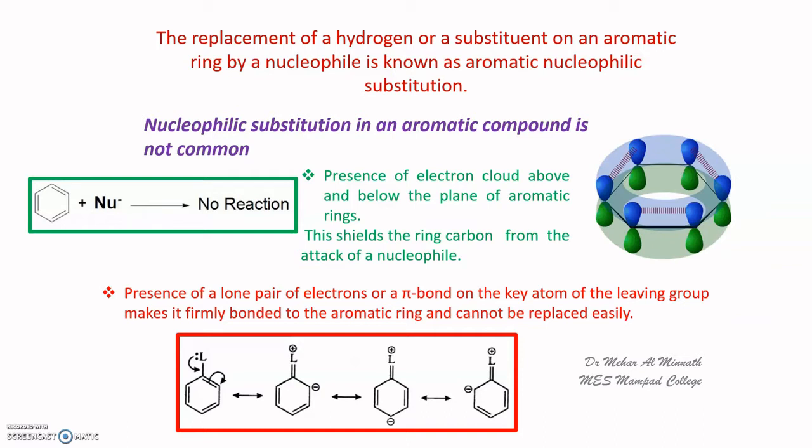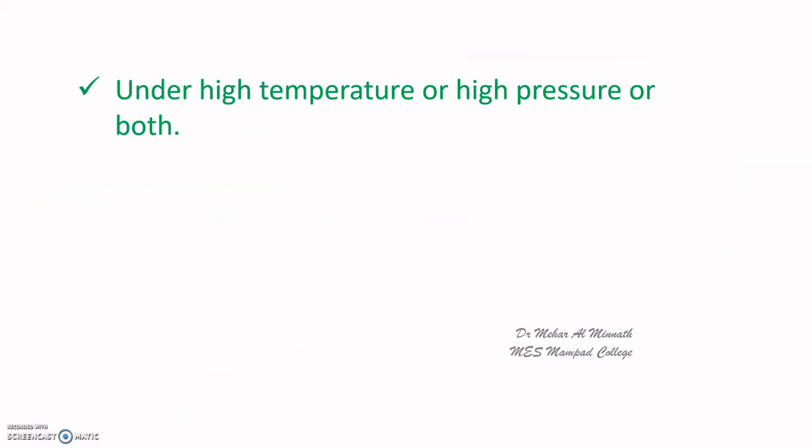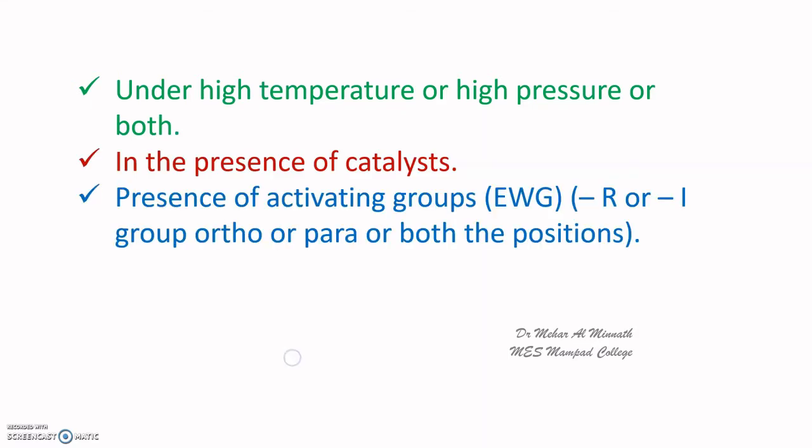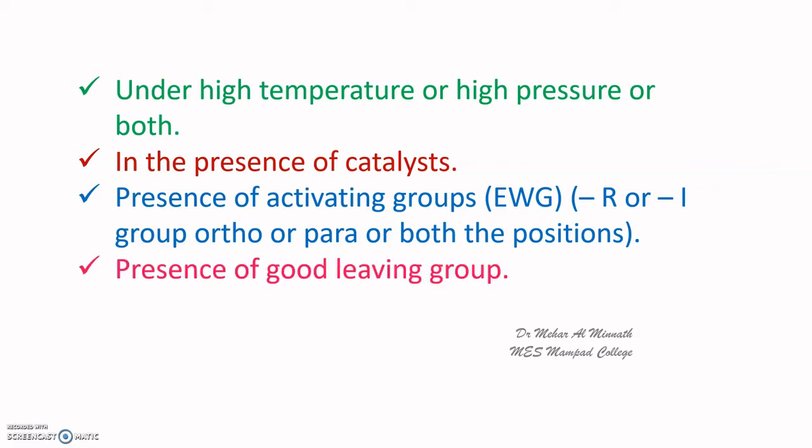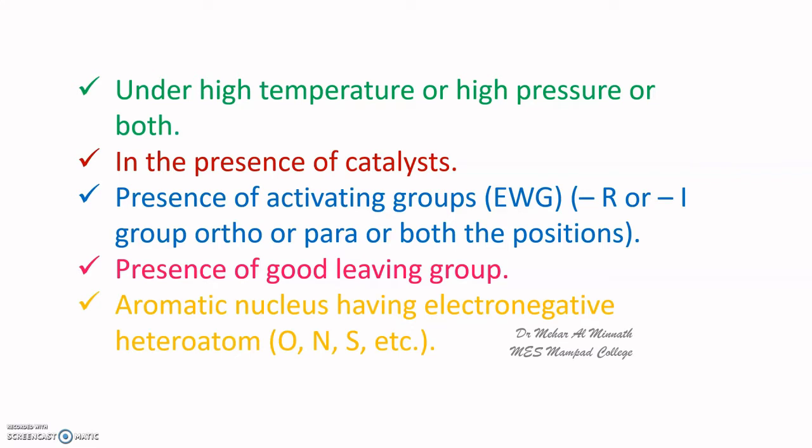But we can make the ring reactive towards nucleophilic attack by carrying out the reaction in drastic conditions like high pressure and high temperature, or using a catalyst during the reaction, or introducing an activating group, an electron withdrawing group, ortho or para to the leaving group, or by using a very good leaving group on the aromatic ring. Or the reaction can be carried out by introducing a heteroatom to the aromatic nucleus.